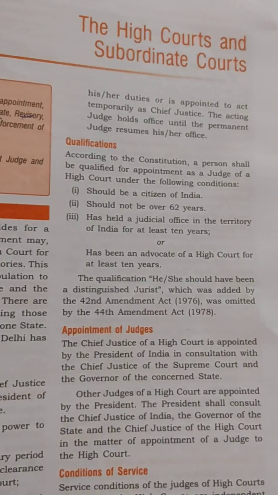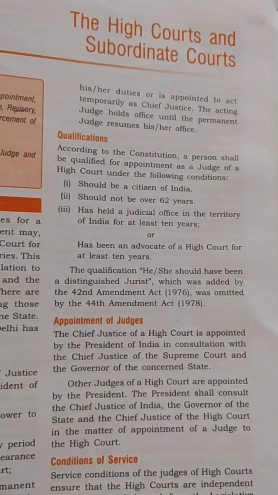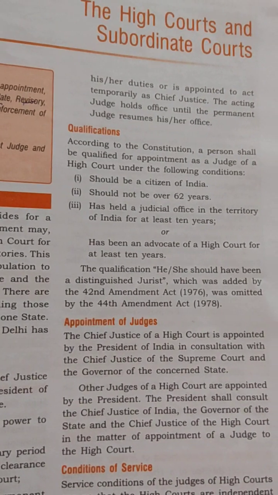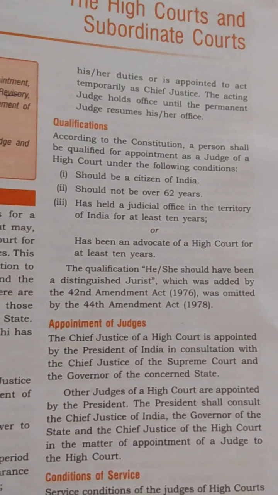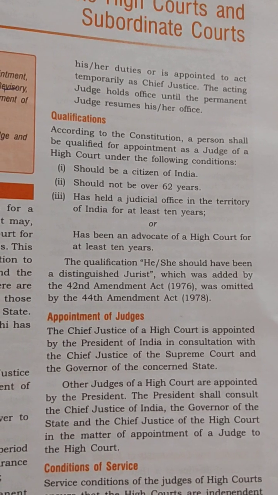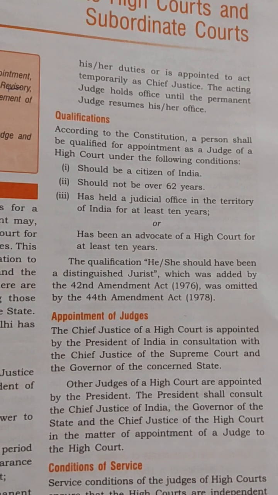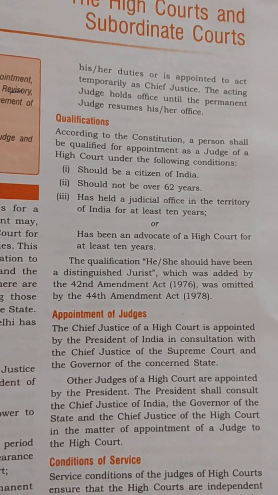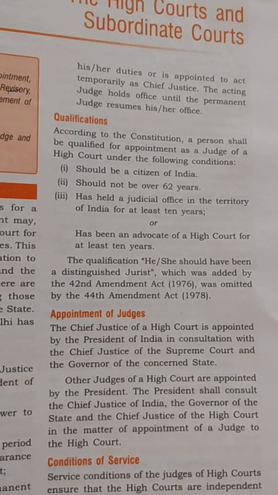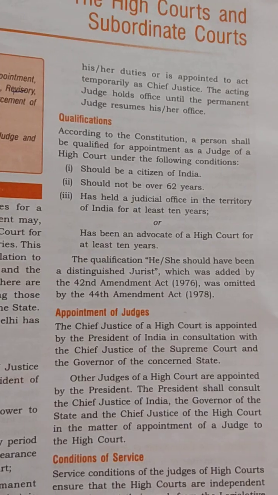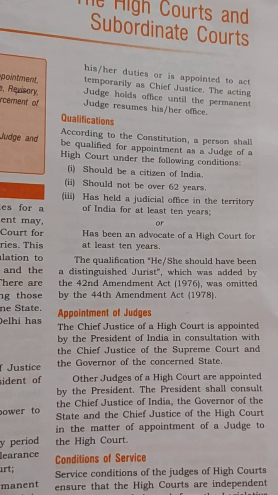The first qualification is similar to that of a judge of the Supreme Court. First, the person should be a citizen of India. Second, he should not be over 62 years, which means 62 years is the retirement age.